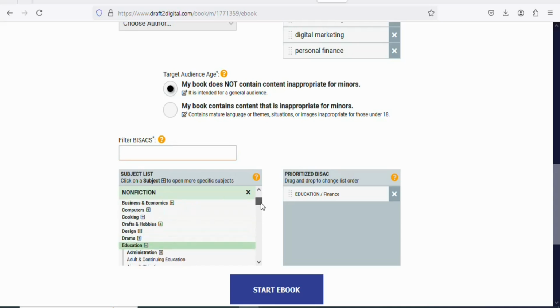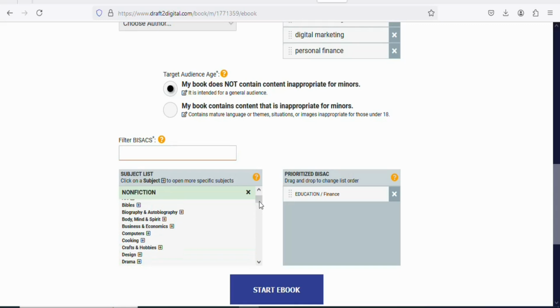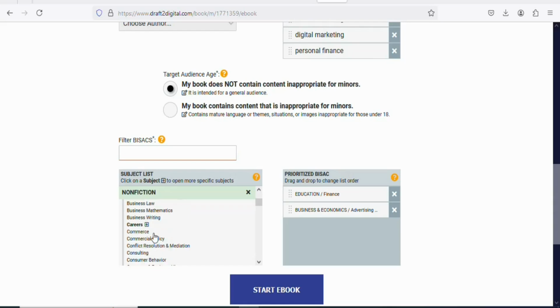So let's go back. Once you come back, let's select business and economy. So click on it. Once you click on it, let's select advertising and promotion. Once that is done, scroll down and then select any other category that you want. Let's select commerce. As you can see, that has been done.